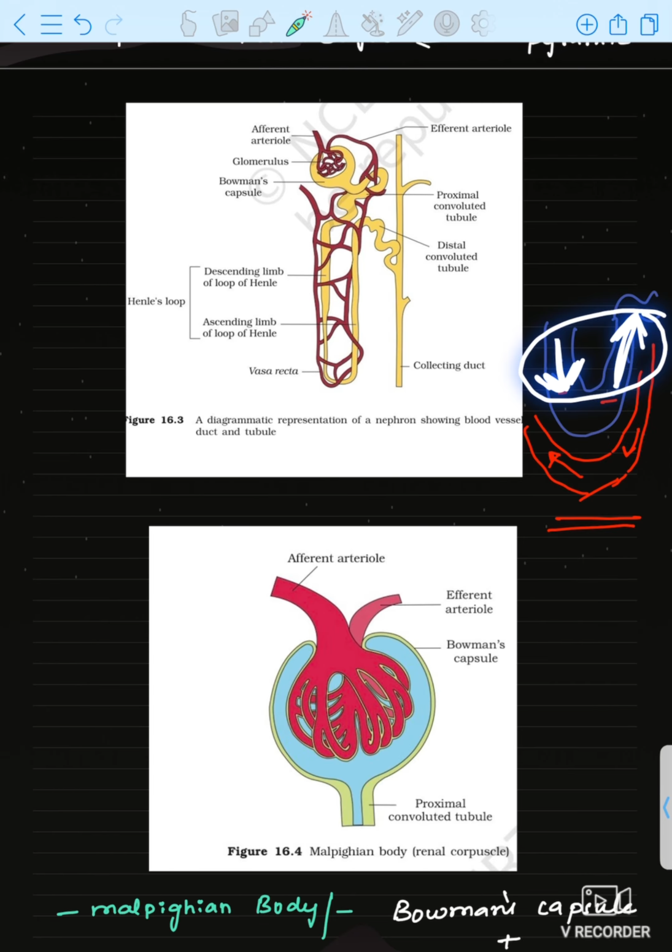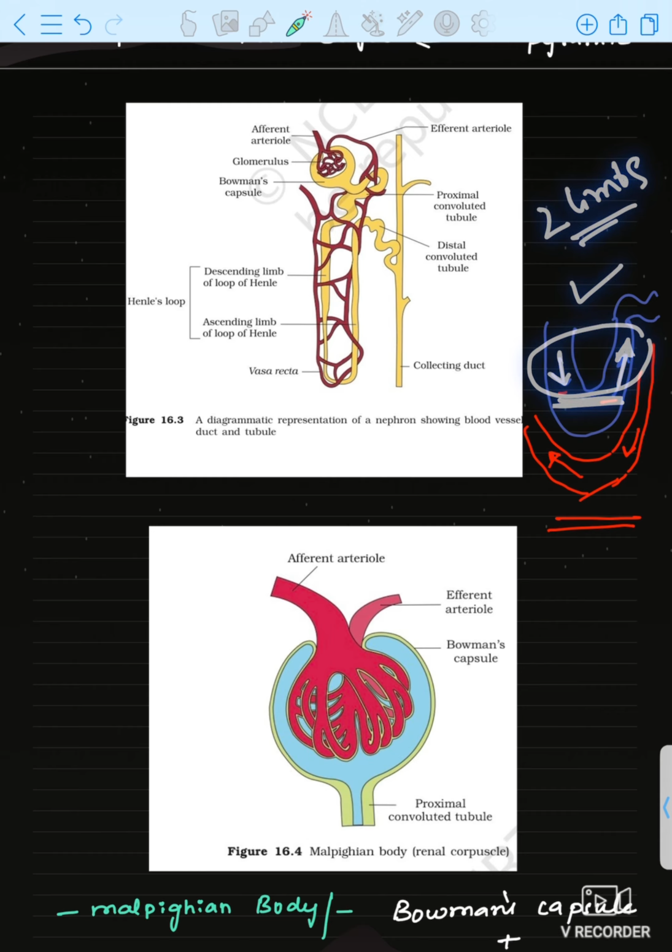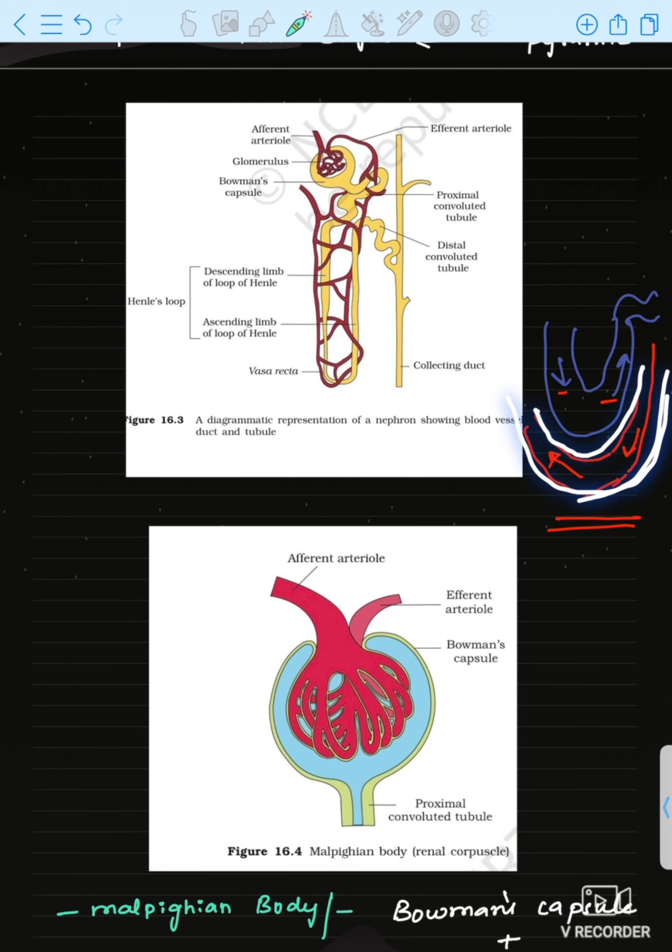That is counter. Counter means opposite. Current means some mechanism is occurring. So the two limbs of the loop of Henle have a counter current mechanism. Here also in the vasa recta, this is going in a downward direction and this is going in an upward direction. Here also, opposite, counter current mechanism.